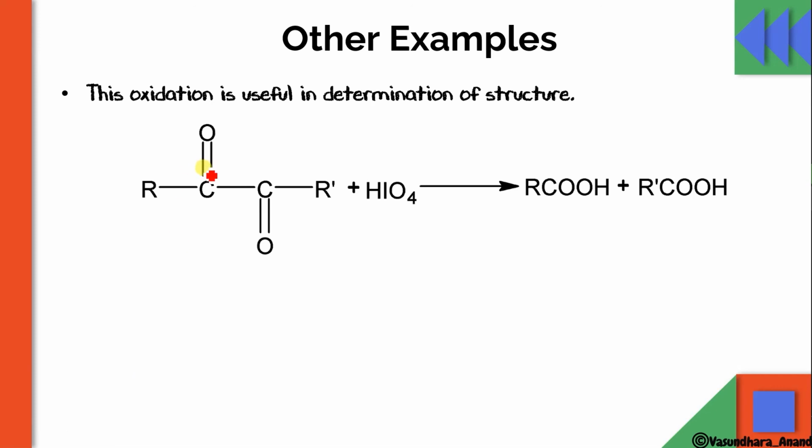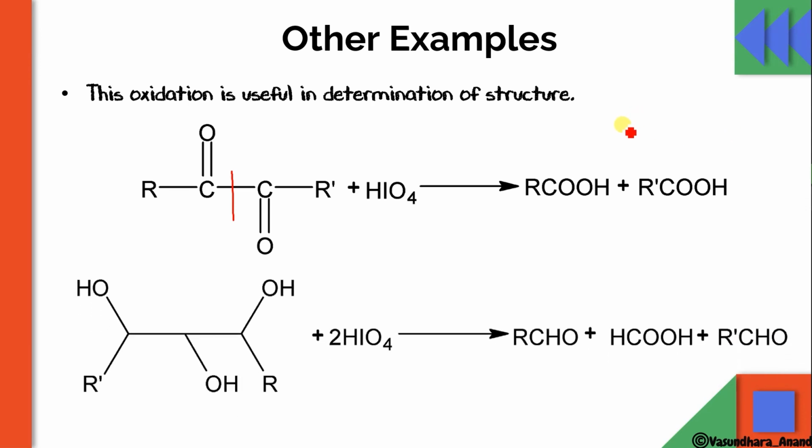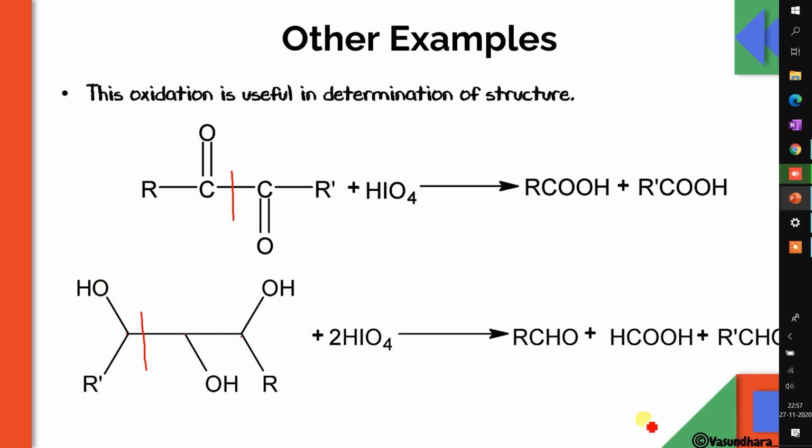This is now adjacent ketone. So what will happen? The ketone, when it undergoes reaction with this, obviously this bond is going to break and it will give you the acid RCOH, along with this HIO3 and water as a side product. Now this one, you can see that this is also adjacent. This carbon and this carbon, so obviously the bond is going to break. So how will it break? First, this CC bond will break and it will form this R dash C double bond O, R dash CHO. So this is the compound we formed over here.